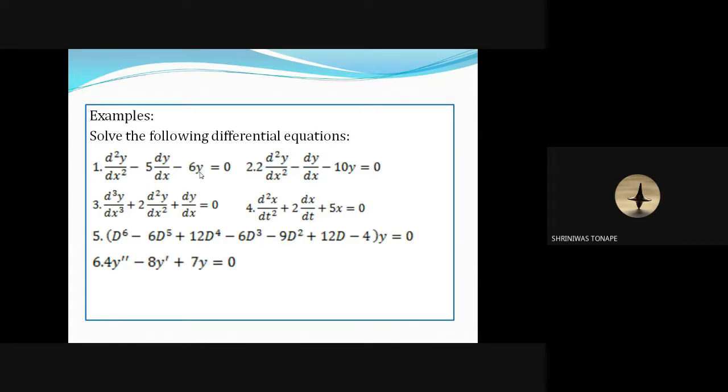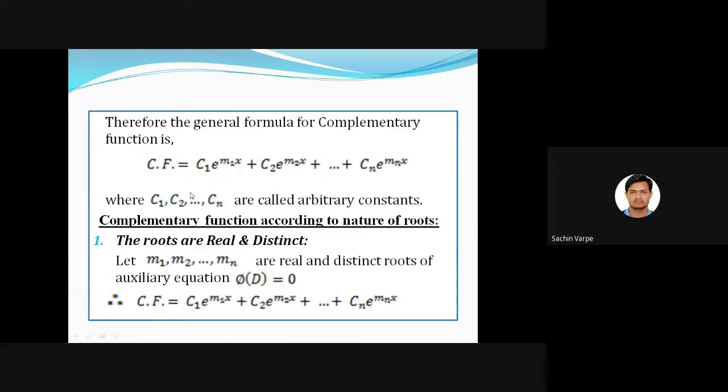D minus 2, D minus 3. I'm not asking the factor form. I'm directly asking the complementary function now, this CF. Suppose 2 and 3 are the roots. So what will be the complementary function? C1 e raised to power 2x plus C2 e raised to power 3x.